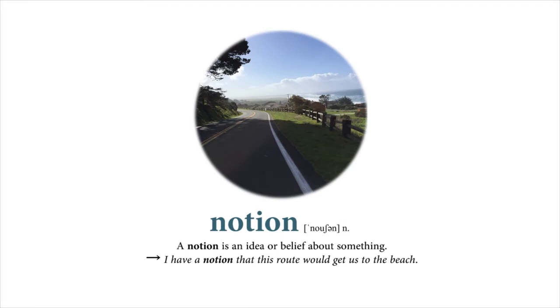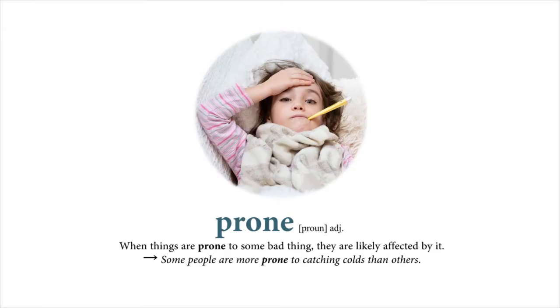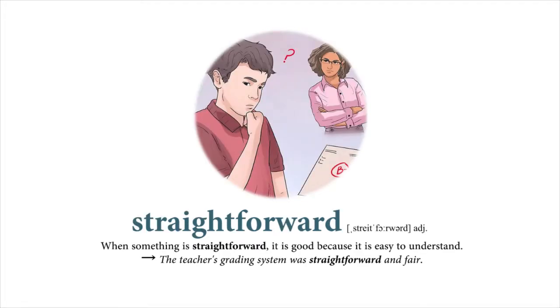Notion. A notion is an idea or belief about something. I have a notion that this route would get us to the beach. Prone. When things are prone to some bad thing, they are likely affected by it. Some people are more prone to catching colds than others. Straightforward. When something is straightforward, it is good because it is easy to understand. The teacher's grading system was straightforward and fair.